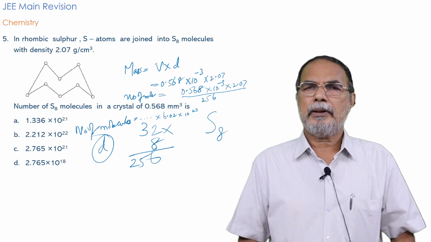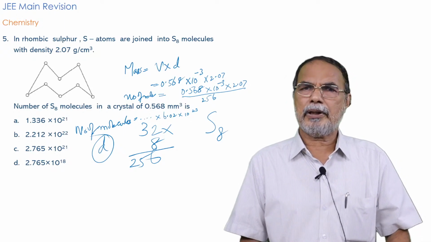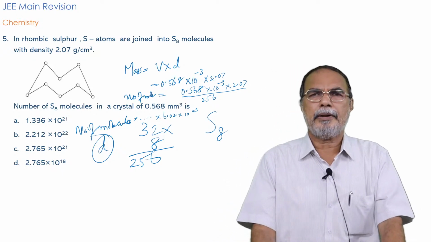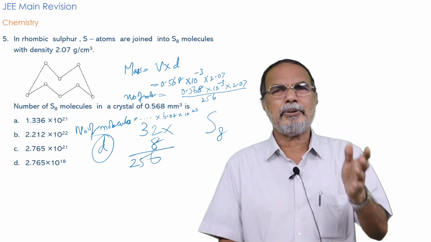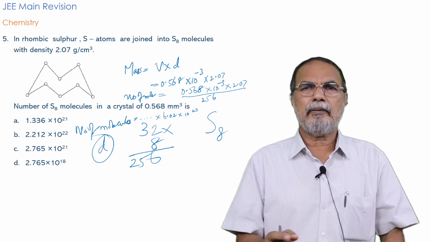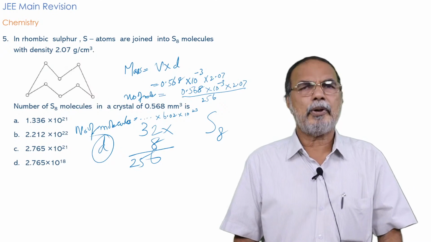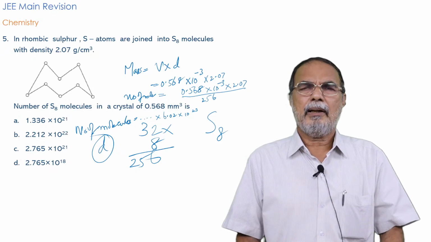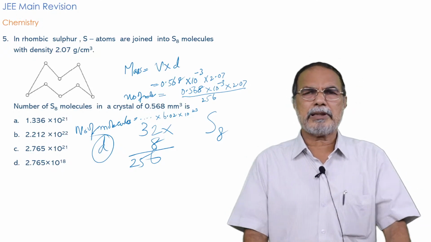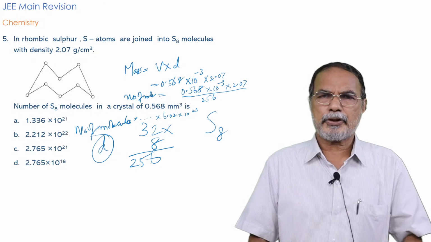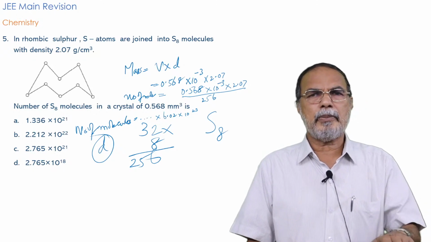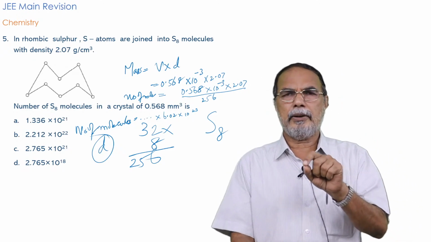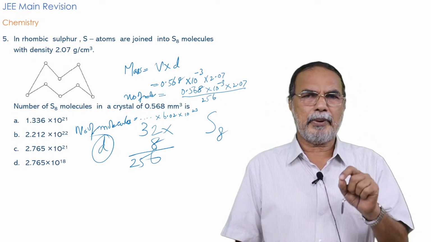So the mass divided by molecular mass gives you the number of moles, and once you get the number of moles, it is easy to convert into the number of molecules by multiplying by the Avogadro number, 6.02 into 10 raised to 23. You can multiply by 6 into 10 raised to 23, that will be okay, and you will get the result: 2.765 into 10 raised to 18. So it is not at all a difficult problem. It is a simple problem, not that simple, because you must know the steps. That's very important. You have to take care to do the numerical calculation to get the appropriate answer.